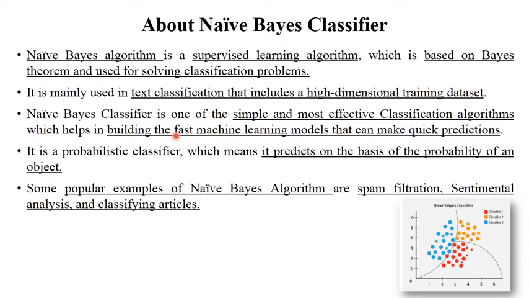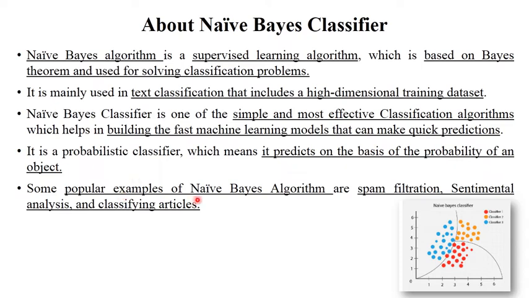Next point is Naïve Bayes classifier. This is a kind of classifier that classifies the data as per their features, okay? And this is one of the most simple and most effective classification algorithms. That's why this is one of the most important algorithms in supervised learning techniques. The Naïve Bayes classification algorithm helps to build fast machine learning models and to predict the data in the easiest or fastest way. So that's why this algorithm is used.